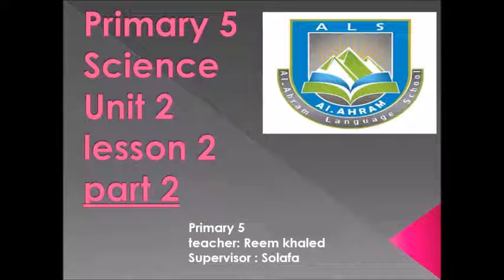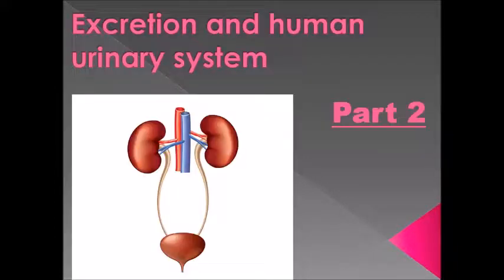Today we are going to continue the urinary system, or we will talk about part 2 of the urinary system. Okay, let's start. In the previous part we said that the body contains two types of waste, solid waste and excretory materials.